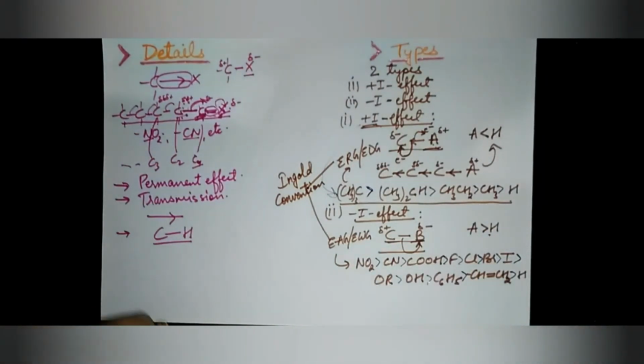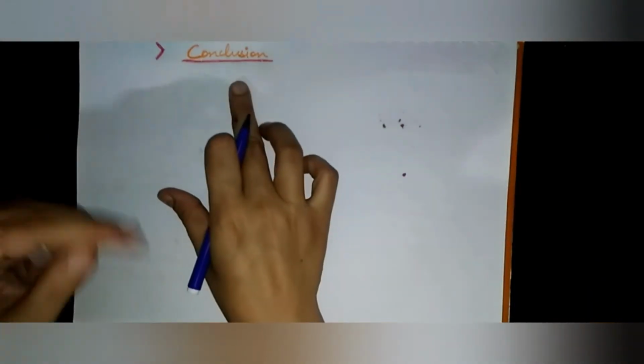So now we will discuss the important features and come to the conclusion. These conclusions include basically the important features we have discussed just now about inductive effect. First of all, remember that it is a permanent effect. I've told you to note it down. Sometimes in some exams it directly comes, choose which is a permanent effect or not, or say true or false whether inductive effect is permanent or not. So just remember it is a permanent effect.